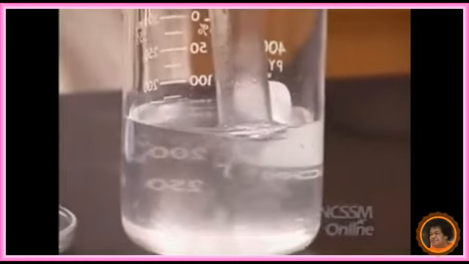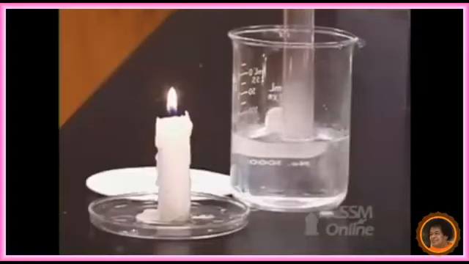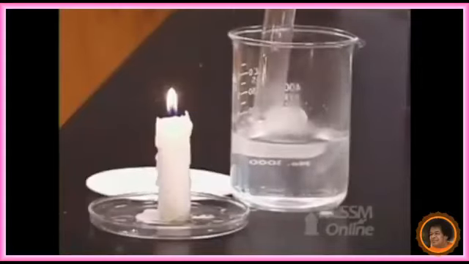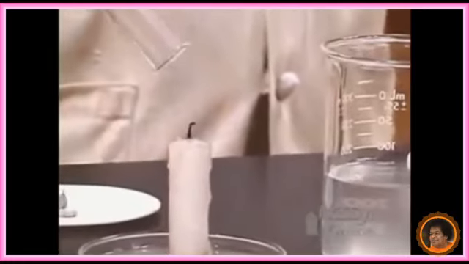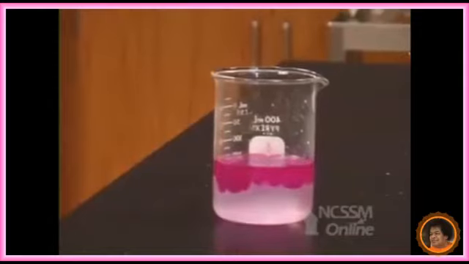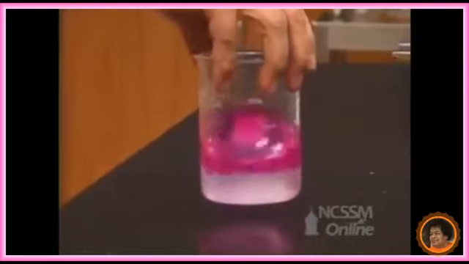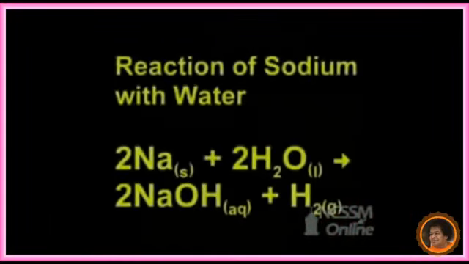So we'll collect those fumes by using one test tube. I'm going to collect the fumes and show them to a burning candle. Okay, what happened to the flame now? The flame goes off. It indicates there is liberation of hydrogen. Is the solution acidic or basic? We can do the phenolphthalein test. One or two drops of phenolphthalein. While adding phenolphthalein, it turns pink in color. Pink color indicates it is basic in nature.